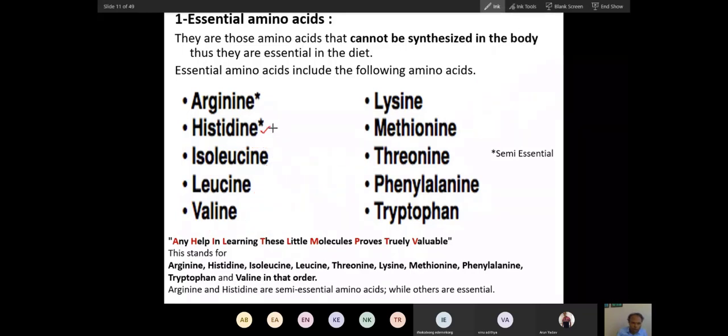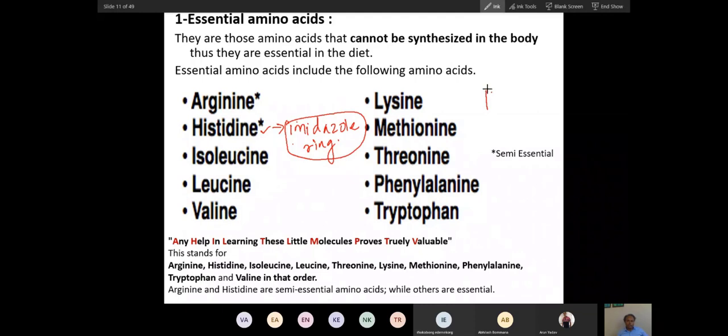Histidine. Histidine has, for the timing, remember, imidazole. Do you know what an imidazole ring is? I have already told you in genetics class, nucleotide. Does anybody know what an imidazole ring is? An imide-containing ring. What type of ring? Imide. What is there in an imidazole ring?